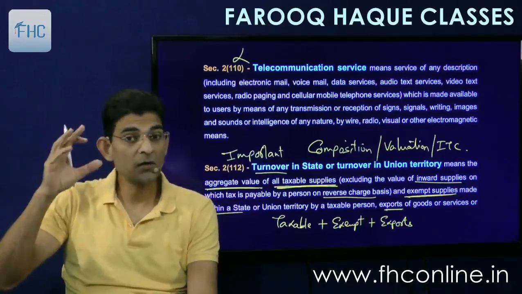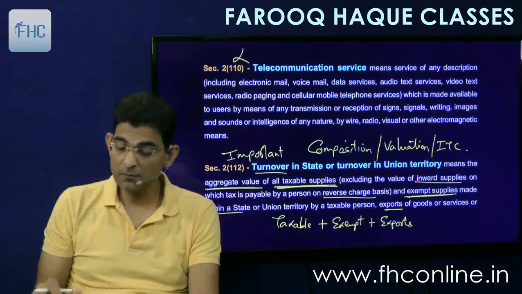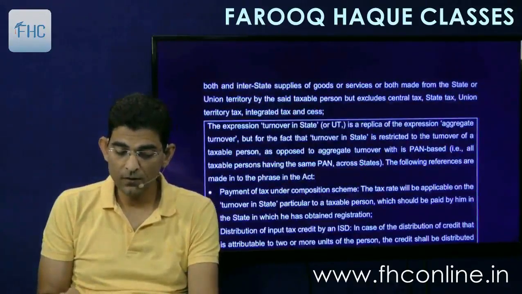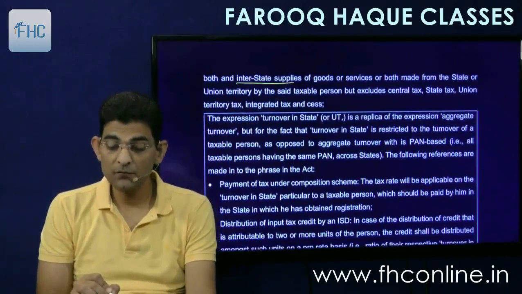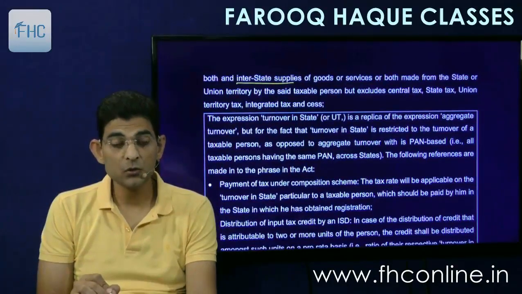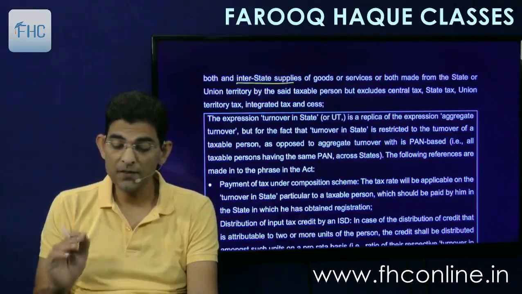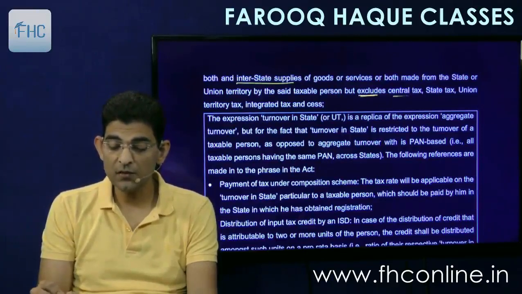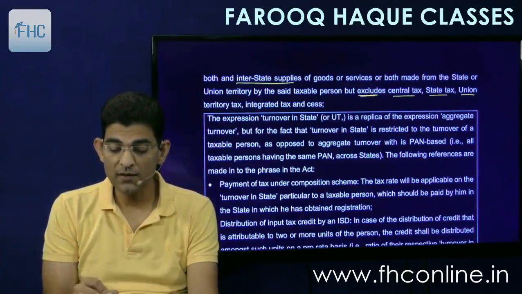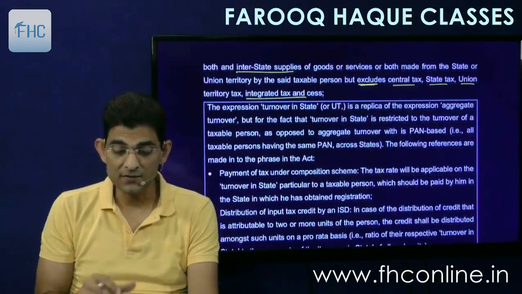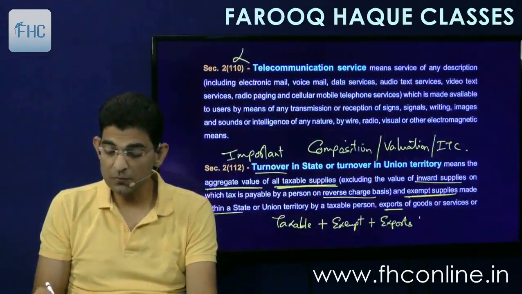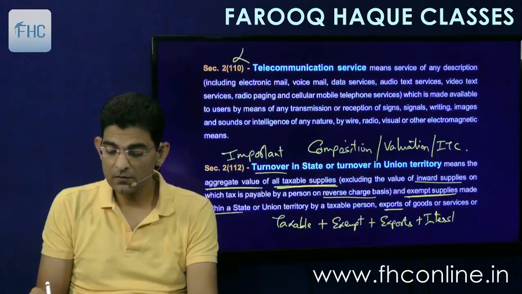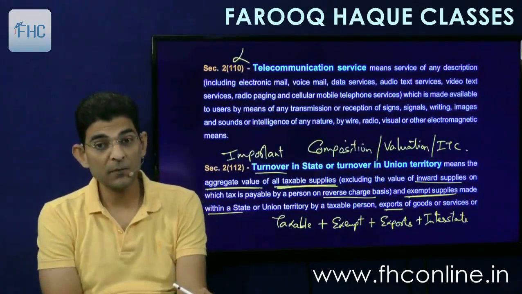So when I say total turnover, you will include all of them: taxable plus exempt plus exports. And interstate supplies of goods or services or both, made from the state or union territory by the said taxable person. Interstate is also included. But it excludes central tax, state tax, union territory tax and integrated tax. Means you have to exclude the taxes, but you have to include all these: taxable plus exempt plus exports plus interstate sales. All of them are included.